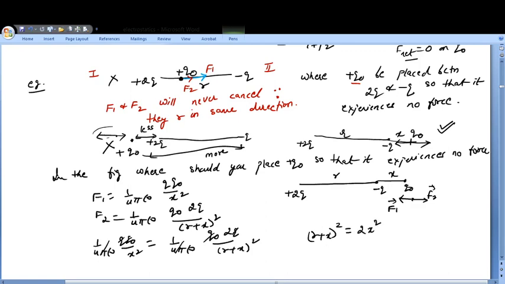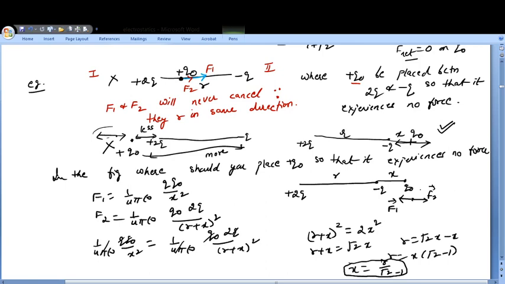Don't try to expand it, you will be lost in the calculation. Take the square root on both sides. So r plus x is equal to root 2 x. Now simplify this equation. So r is equal to root 2 x minus x, so r is equal to x times (root 2 minus 1), and x is equal to r upon (root 2 minus 1). So this value of x can be calculated.